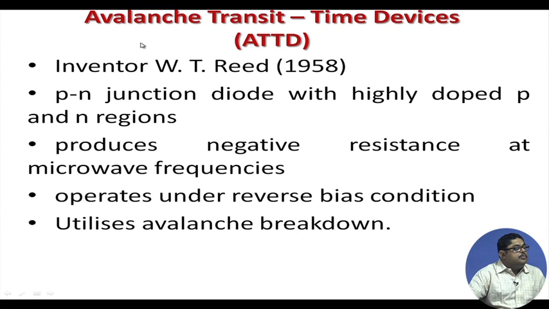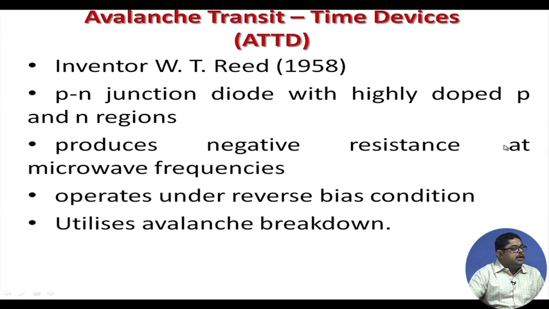Now, we will see another diode. There is another effect, avalanche transit time devices. Gunn we have seen as the transferred electron type, but the avalanche process also gives good transit time devices, which are called ATTD. They have three varieties. The inventor was W.T. Read in 1950, about 4 years before the Gunn diode was invented. These are p-n junction diodes with highly doped p and n regions.